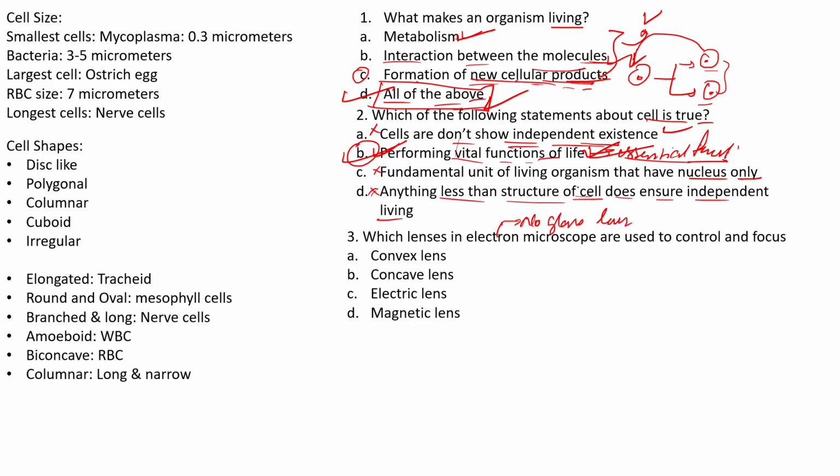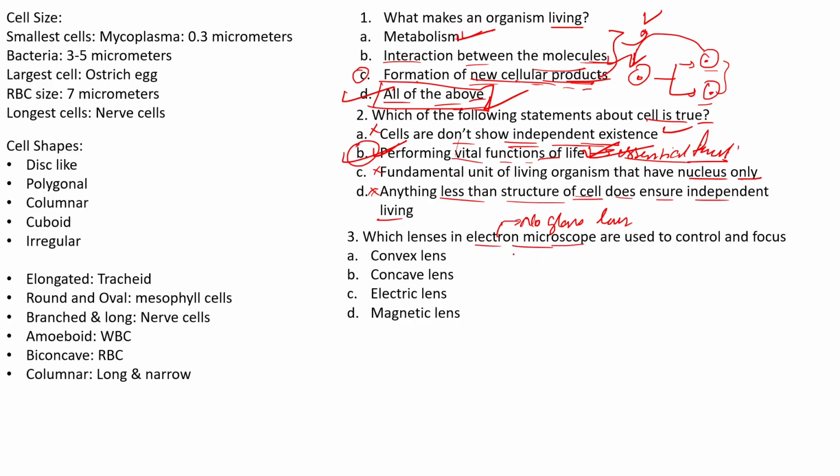If you have studied physics, generally you will study about the lens and the lens maker formula. I'm not a physics teacher, but at least I remember from my classes that generally all the lenses are made up of glass. However, electron microscopes are exceptions to this particular rule.